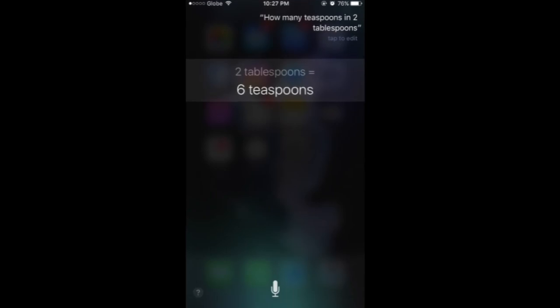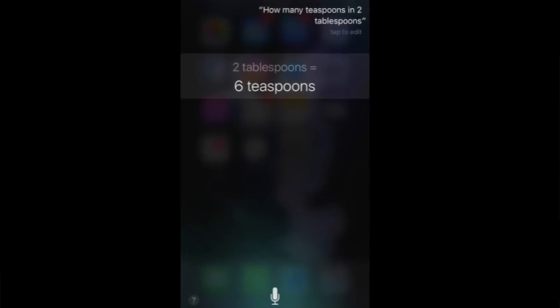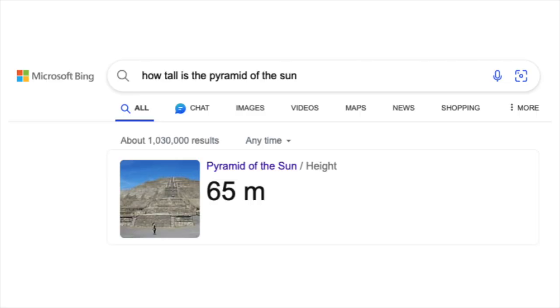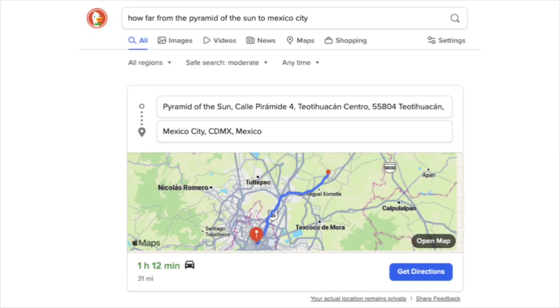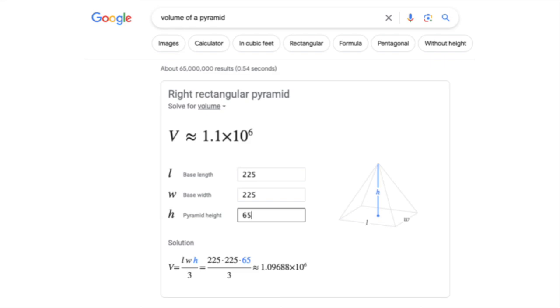I can ask Siri, how many teaspoons are in 2 tablespoons? Siri will use a function to calculate the answer. I can ask Bing, how tall is the Pyramid of the Sun? I can ask DuckDuckGo, how far is the Pyramid of the Sun from Mexico City? Here's one of my favorites.